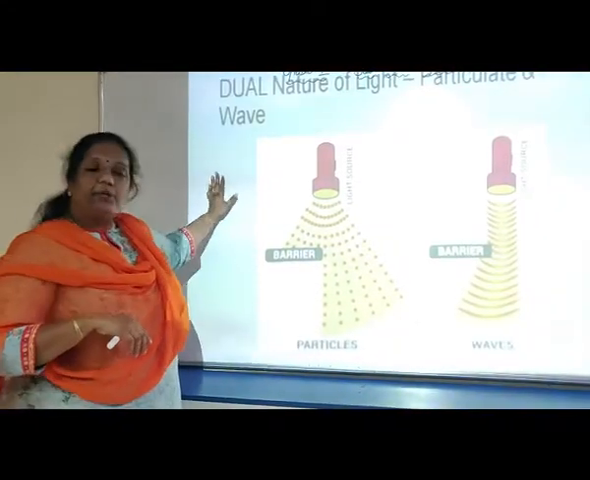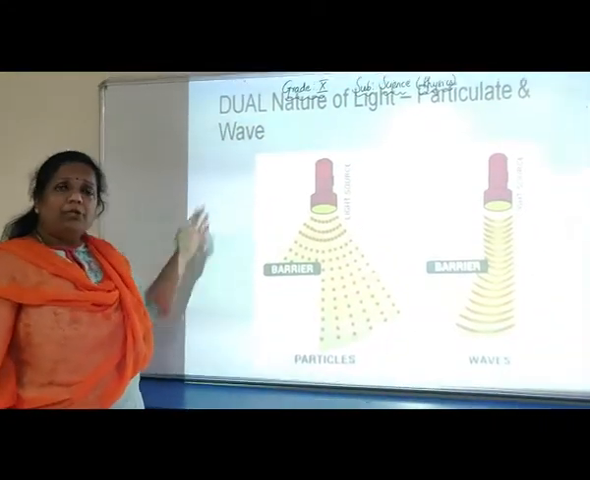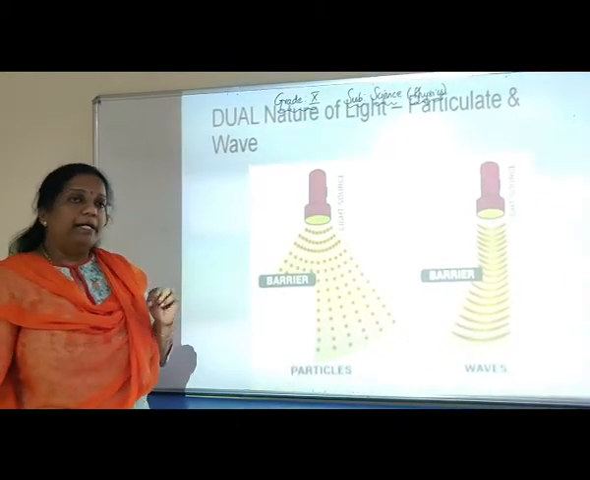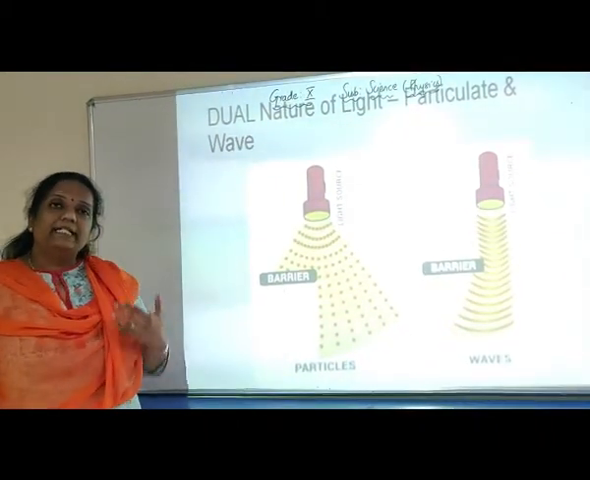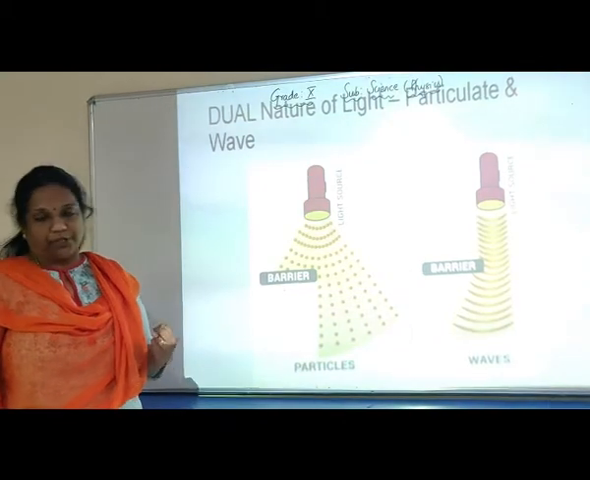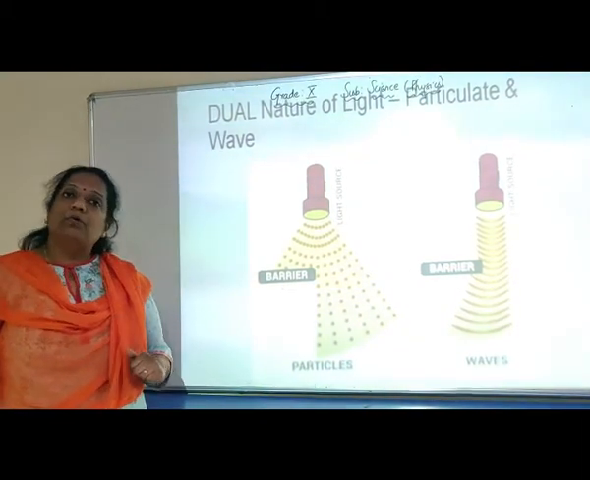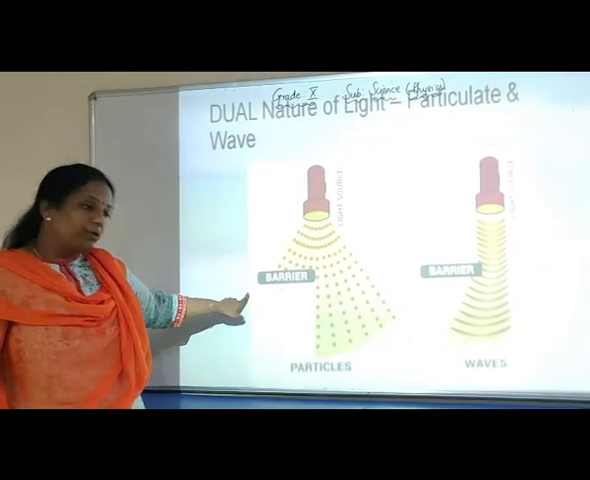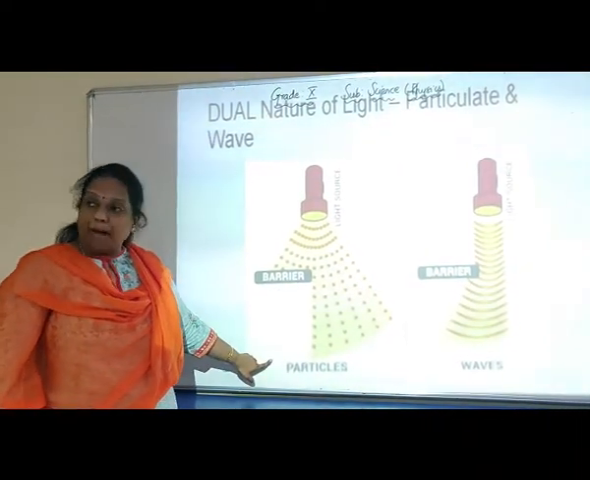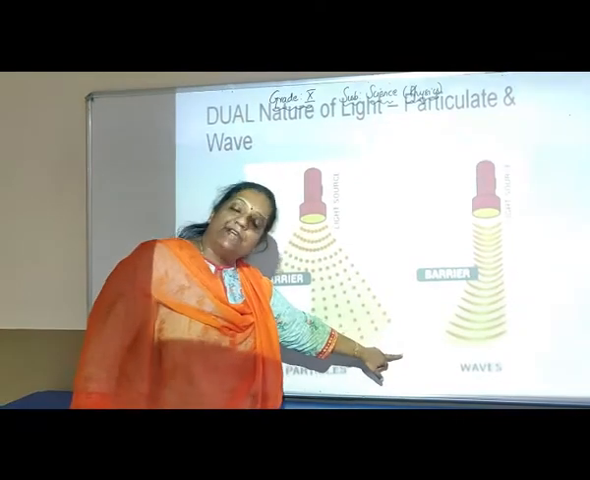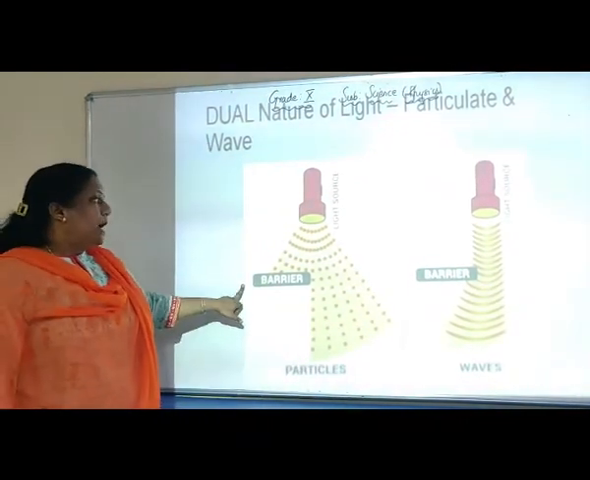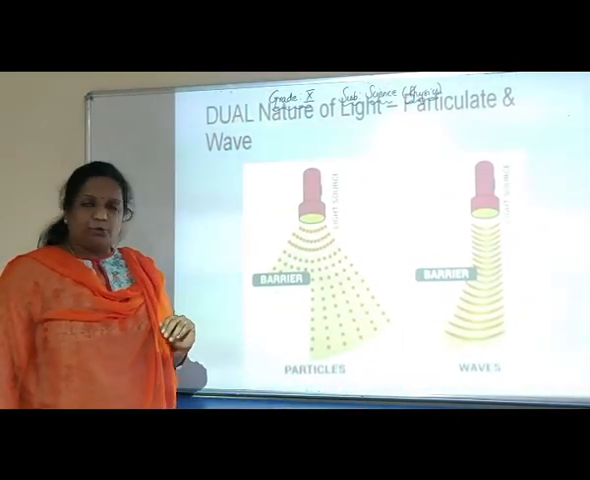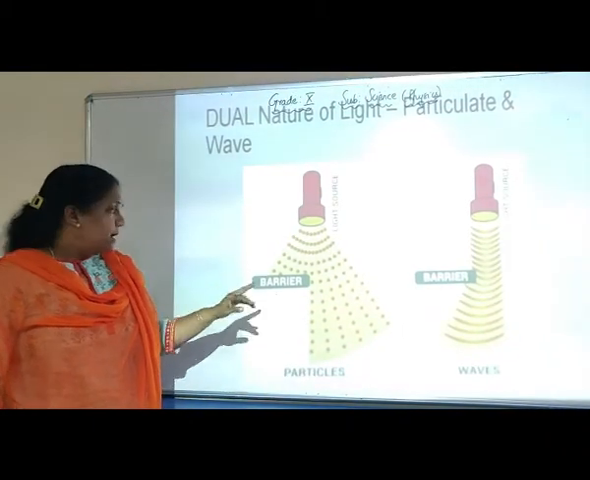We talk about the dual nature of light. As we all know, dual means two. Okay. Now, how does light show double nature? And what are the two natures? As you can see here, light shows properties of particles and waves. Okay? Now, how can you prove it shows both the properties?